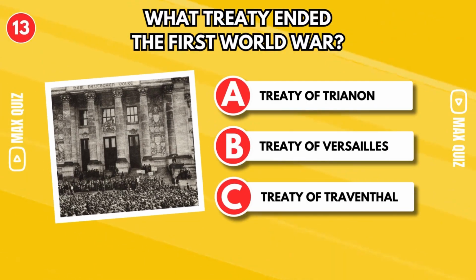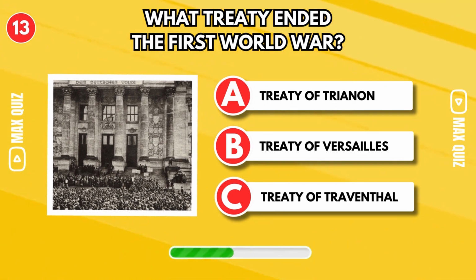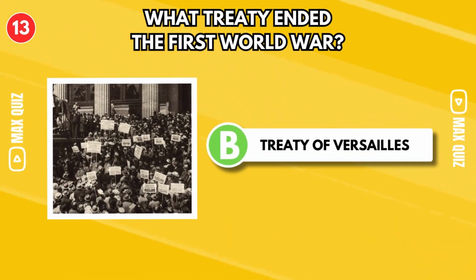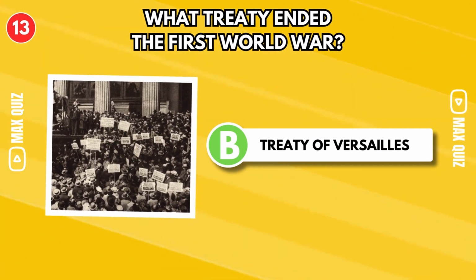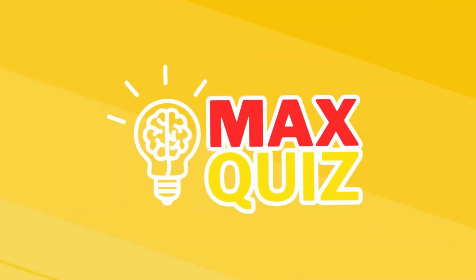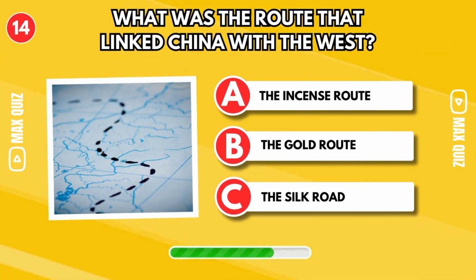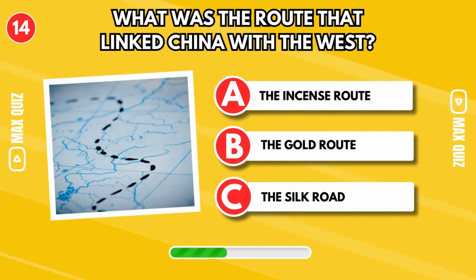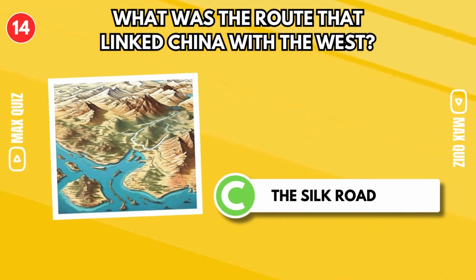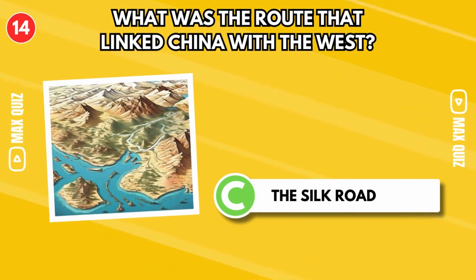What treaty ended the First World War? It was the Treaty of Versailles. The treaty was signed on June 28, 1919 at the Palace of Versailles, France. What was the route that linked China with the West? The Silk Road. The route stretched for thousands of miles and crossed several countries and cultures.